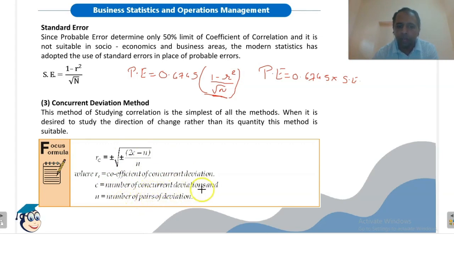Also remember that the scatter diagram, the graphical method of finding out the correlation, also has a limitation that it only gives us the direction of correlation, that is whether the correlation is positive or negative, but it does not tell us the value of R. So this is the limitation of the graphical method.